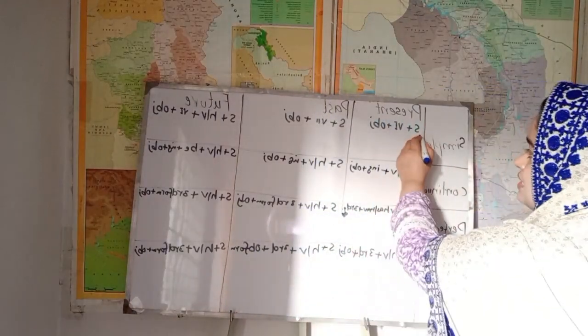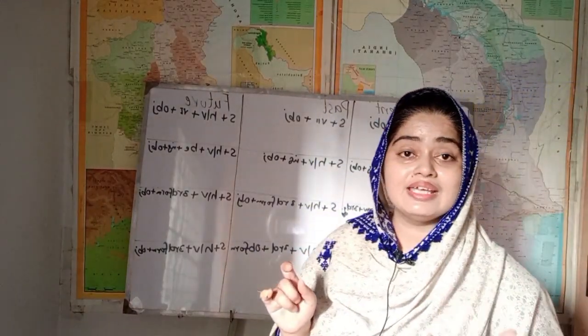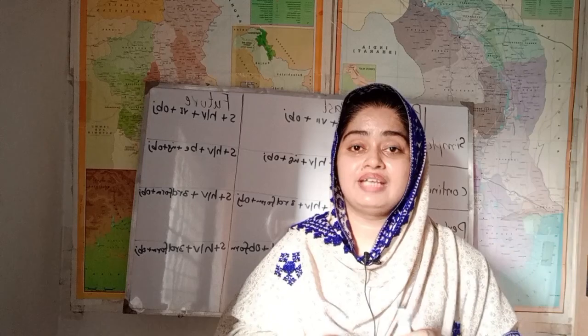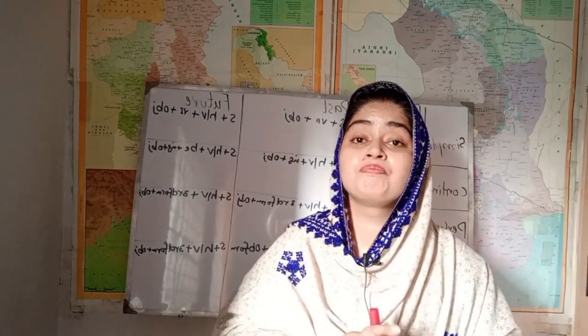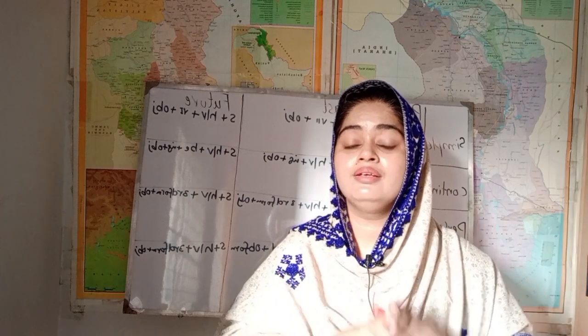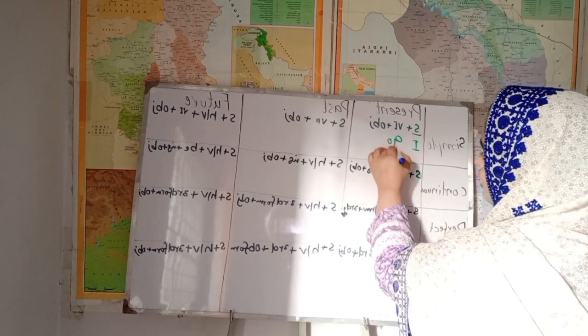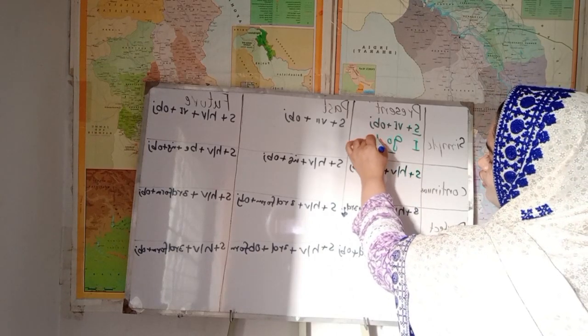For example, I go to school. What is the formation? First of all, there is the subject, the action doer, then there is the first form of the verb. There are three forms of the verb: first form, second form, third form. In present indefinite tense, we use the first form to indicate our routine matter, our habit. Subject, then first form and then object. For example, I is the subject, go is the first form, and then the object: I go to school.